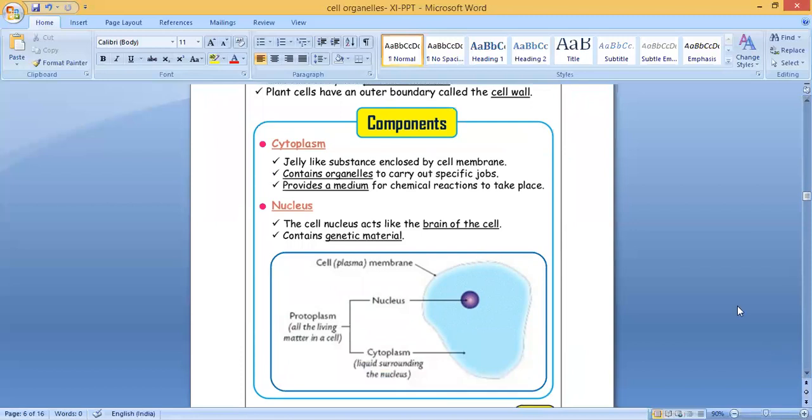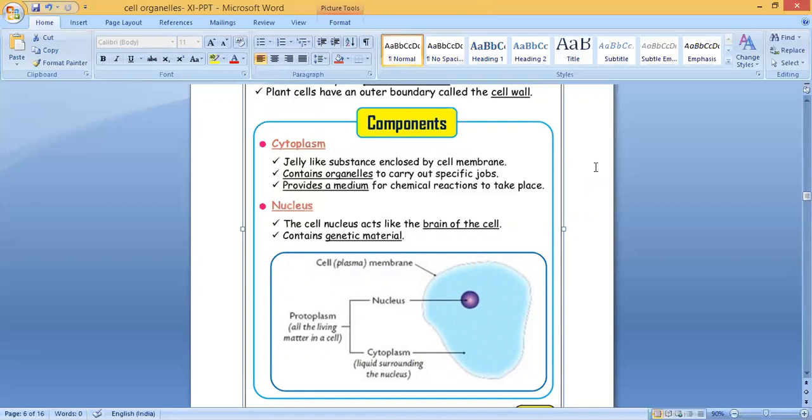Look at this diagram. First is cytoplasm, the liquid surrounding the nucleus. This is the nucleus. Both together are called protoplasm, all the living matter in a cell. Here, this is the cell membrane or plasma membrane. Cytoplasm is a jelly-like fluid enclosed by the cell membrane. It contains many organelles, and each organelle does specific functions.